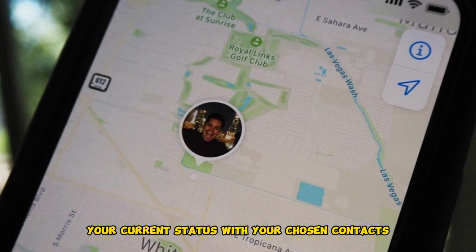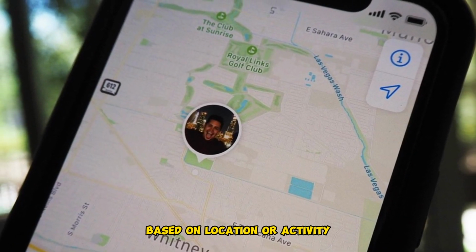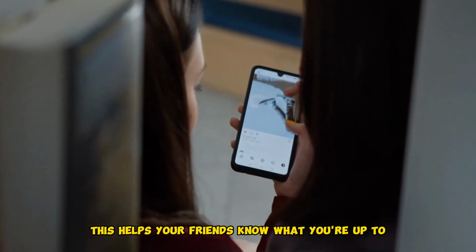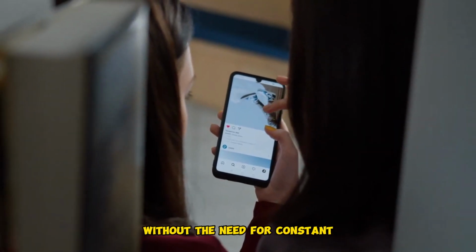Auto status. One unique feature of Threads is auto status, which allows you to automatically share your current status with your chosen contacts based on location or activity. This helps your friends know what you're up to without the need for constant manual updates.